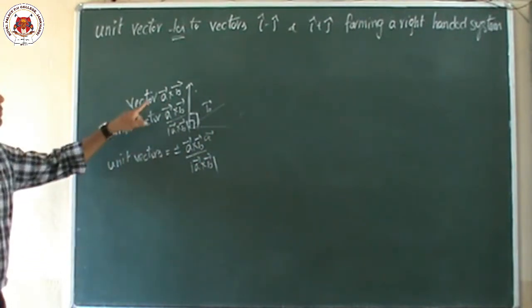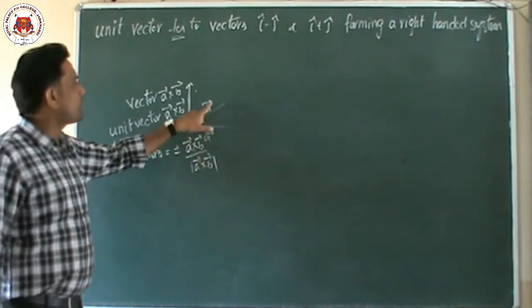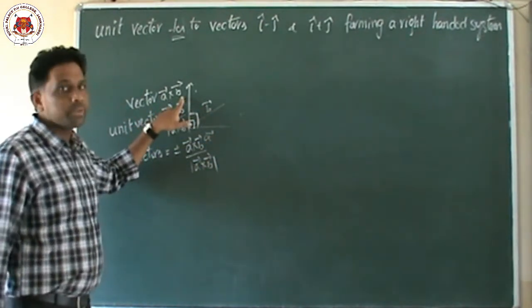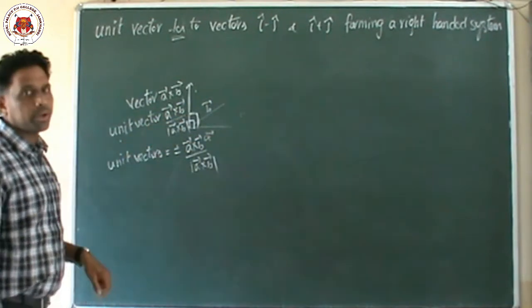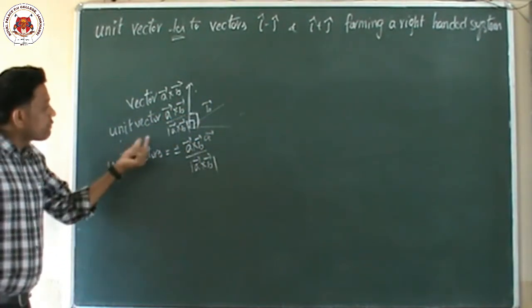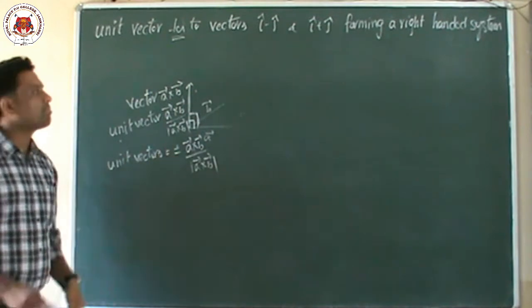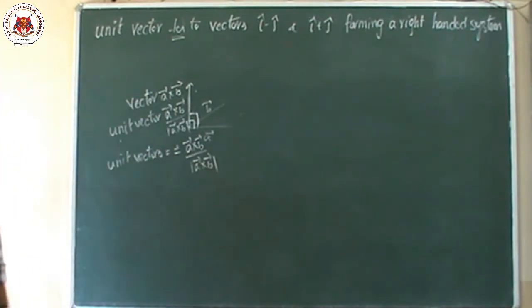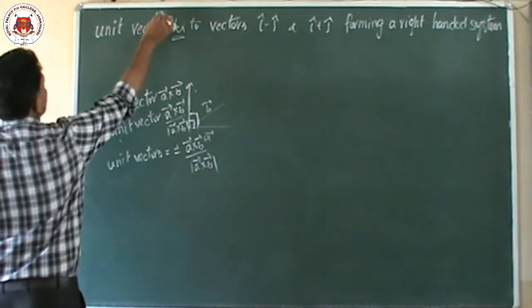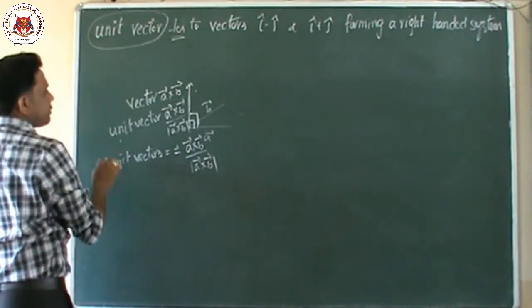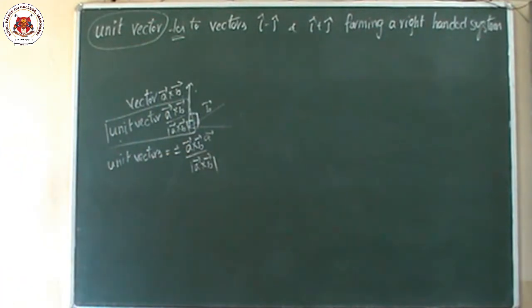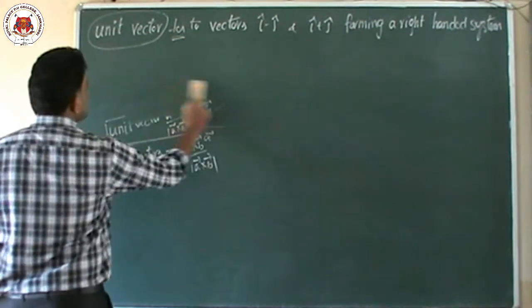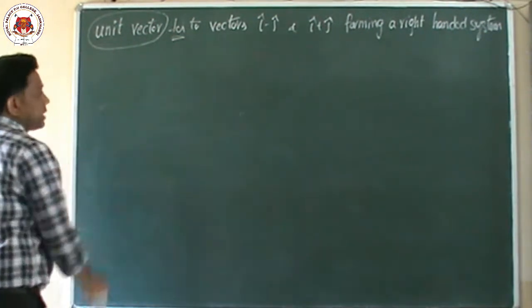If you ask for a vector which is perpendicular to A vector and B vector, it means A cross B. A unit vector which is perpendicular to A and B means A cross B by mod of A cross B. Unit vectors means plus or minus. So keep these three in our mind. Here he is asking only one unit vector. Unit vector means which formula? This formula: vector A cross vector B by mod of vector A cross vector B. So children, we use this formula because these three are very important.